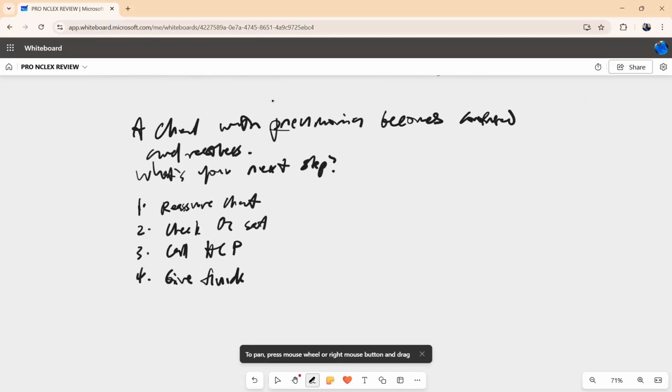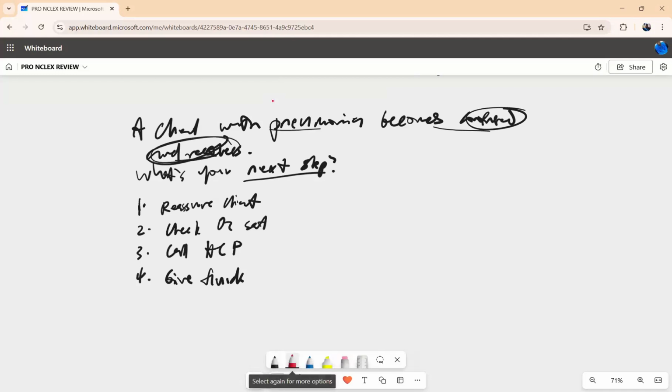A client with pneumonia becomes confused and restless. Look at the keyword right here. Now, what is your next step? The patient is having a serious problem. So the NCLEX is asking you, are you going to reassure the client? Obviously, no, because this patient needs care now. Are we going to call the healthcare provider?